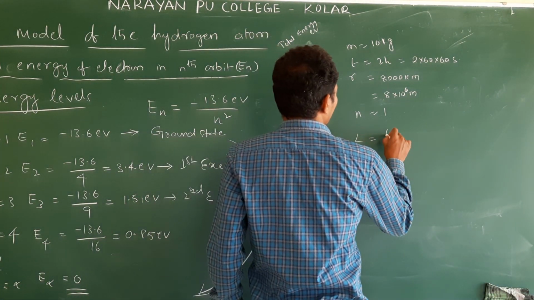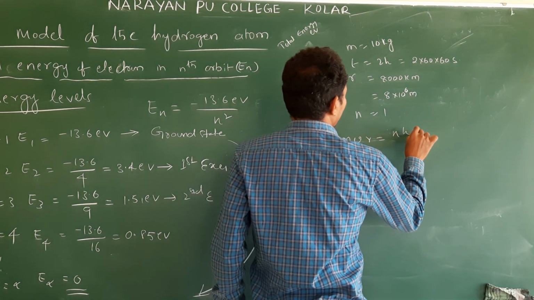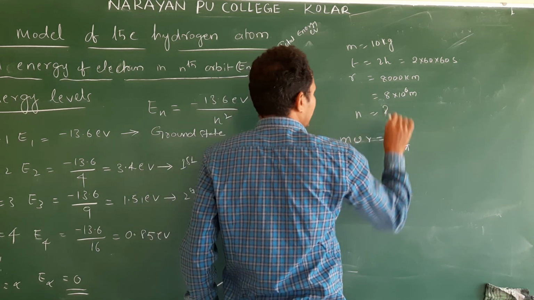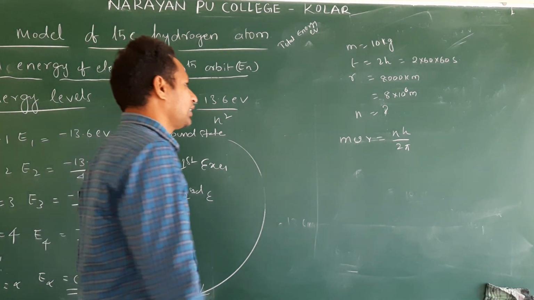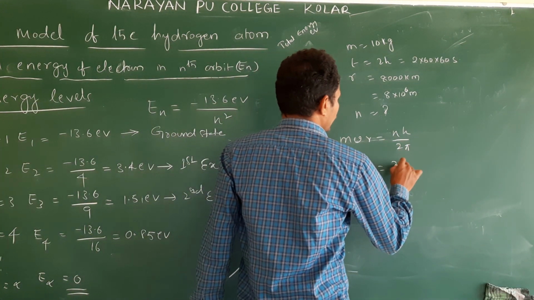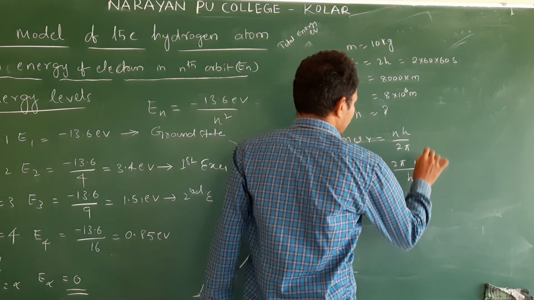L is equal to mvr is equal to nh by 2 pi. They are asking for the n value. We call this angular momentum quantized because it is a multiple of h by 2 pi. So n is equal to 2 pi mvr by h.